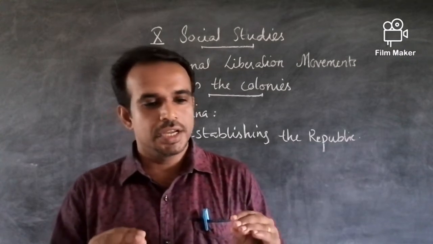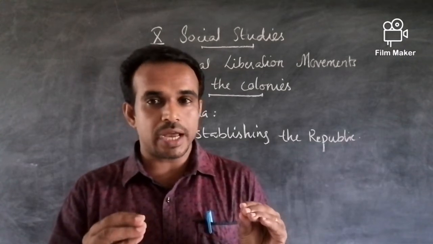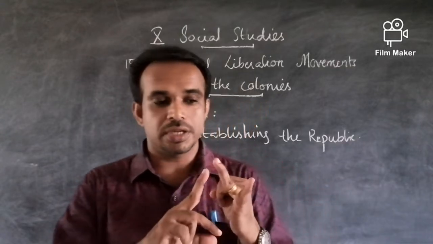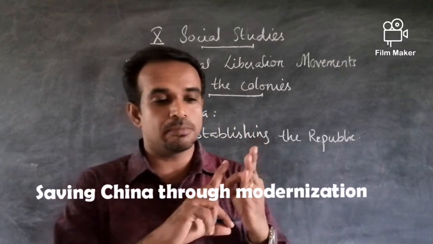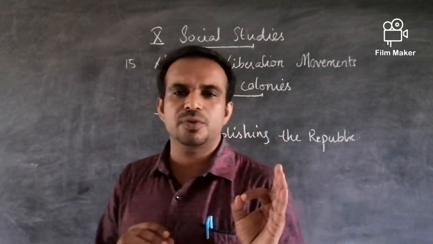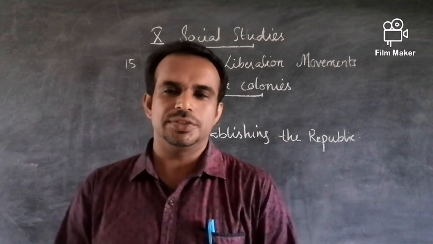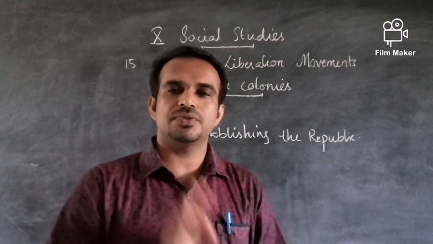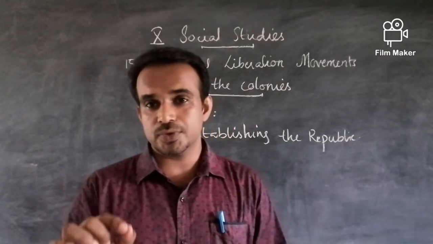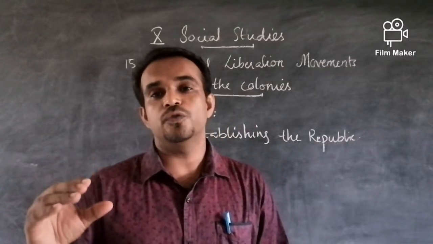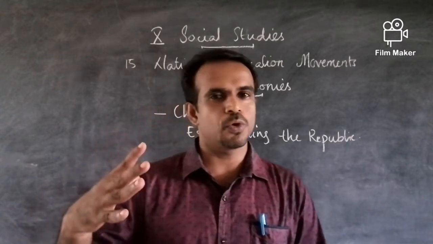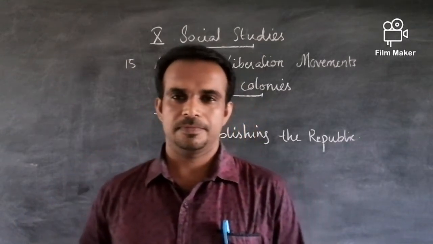They started demanding to save China through modernization: social modernization, economic modernization and political modernization. And they demanded an end to certain social evils. The Chinese society was bound with a lot of blind beliefs.